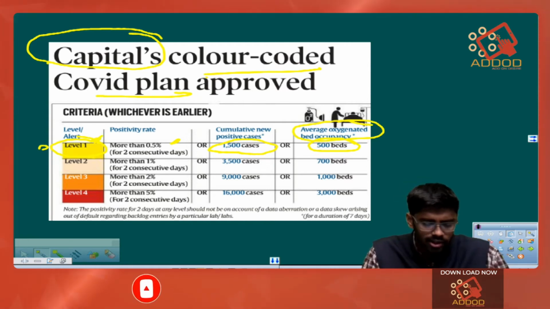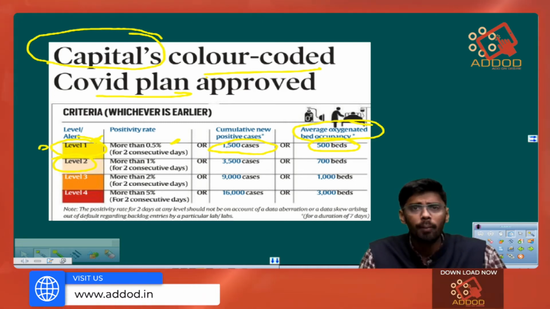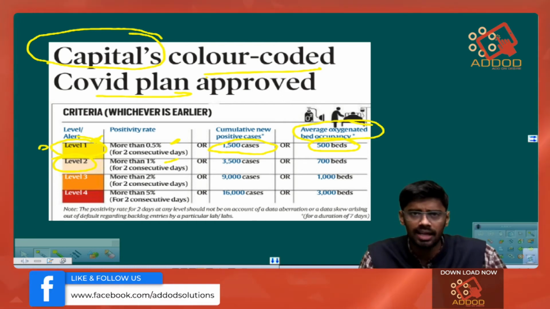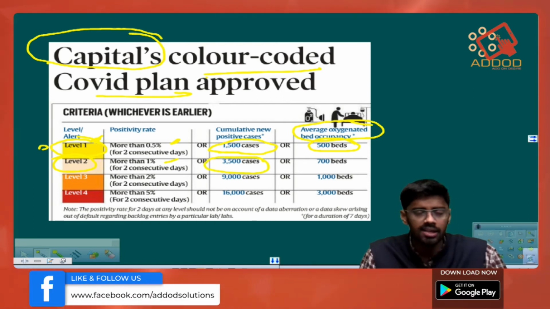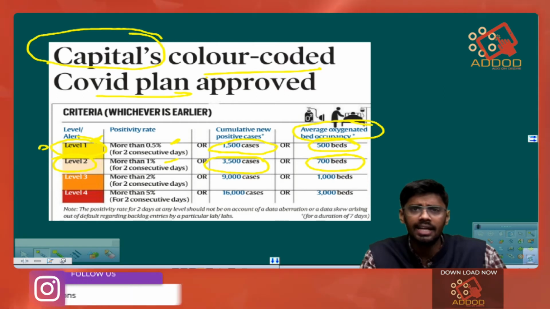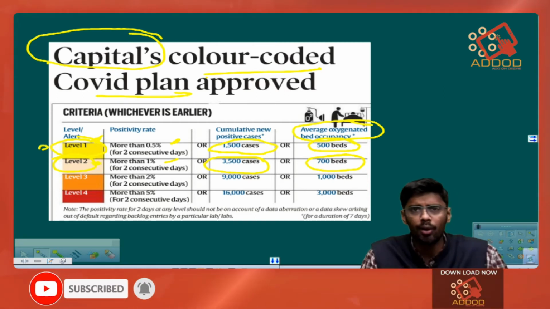Next is level 2, which is the amber color. It states that if the positivity rate is more than 1%, or if the total cases in Delhi are 3,500, or if the oxygenated bed usage is 700, then in any of these cases, the government will issue the amber alert or the level 2 alert.